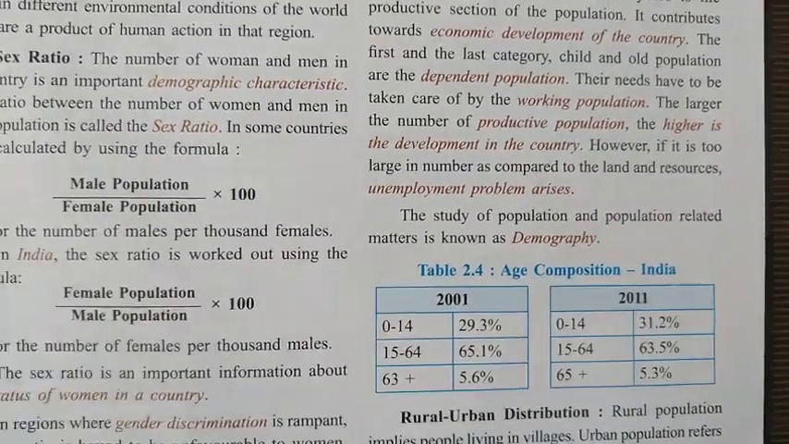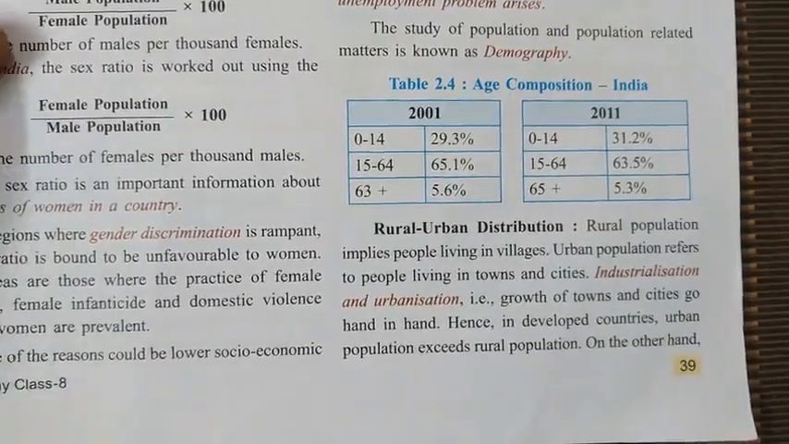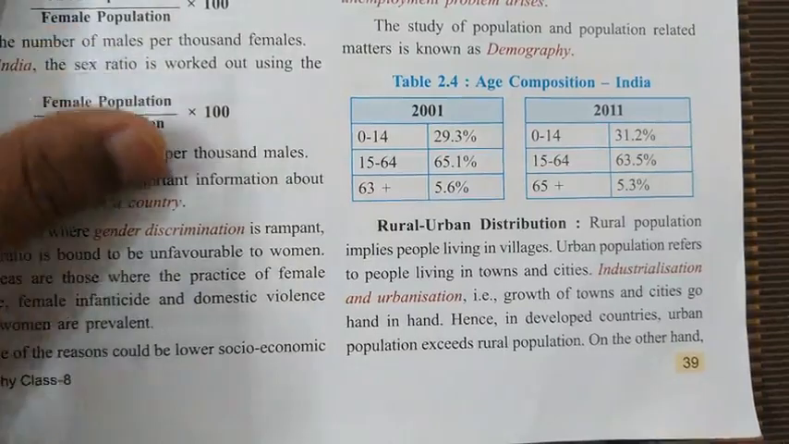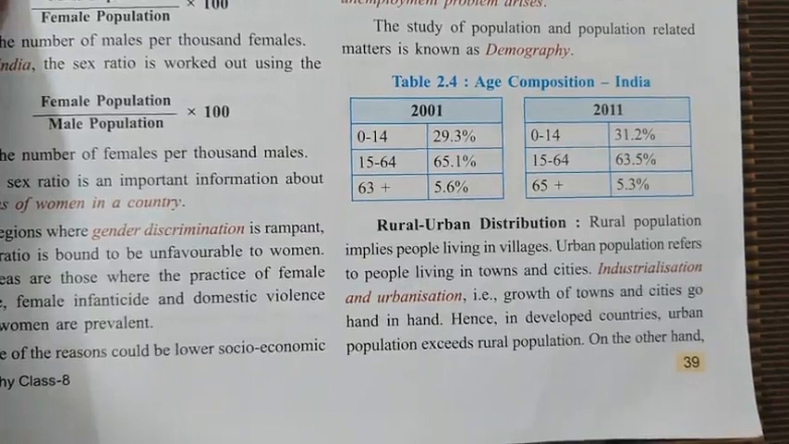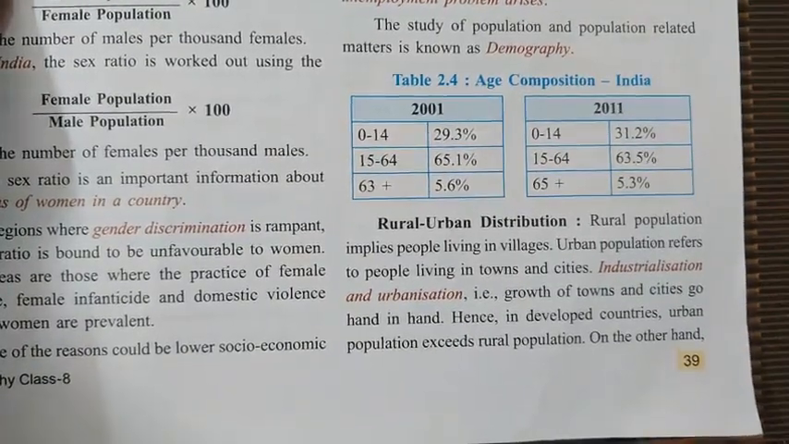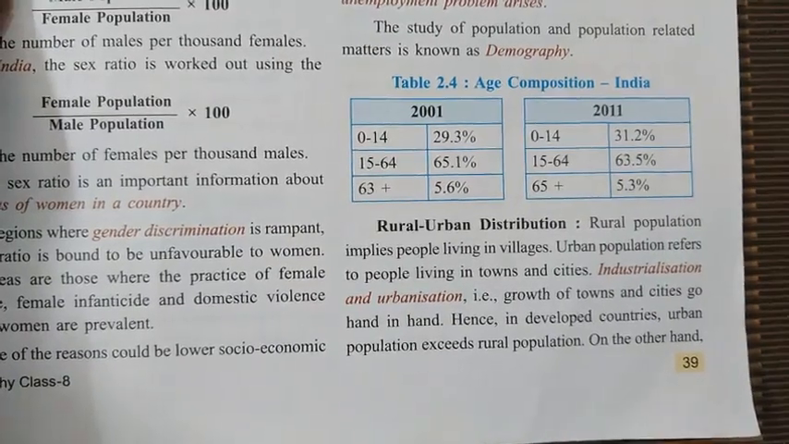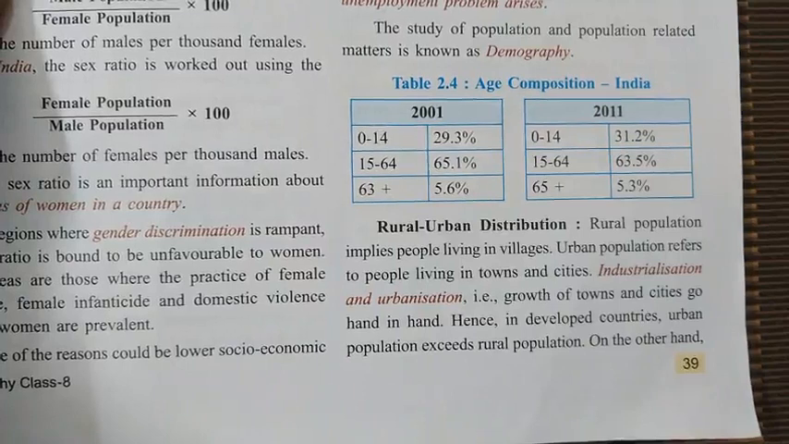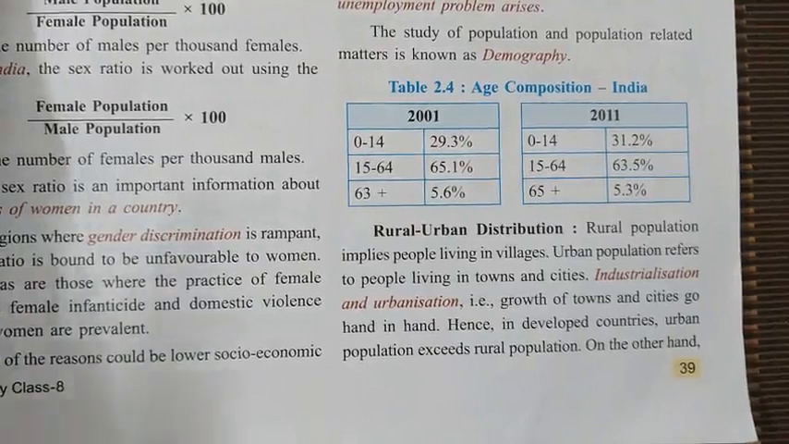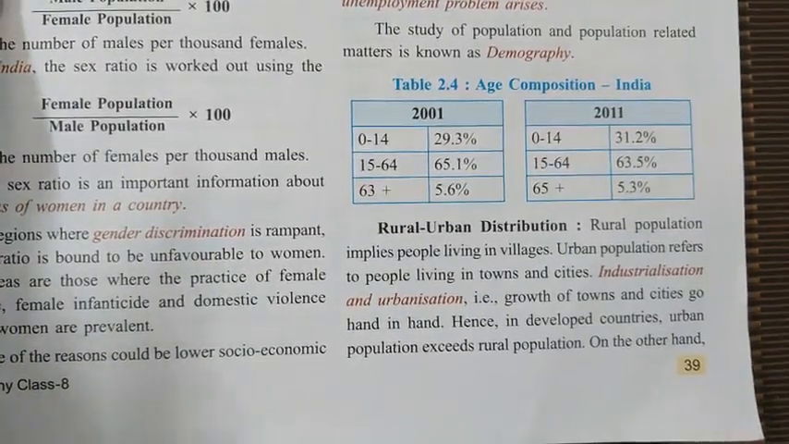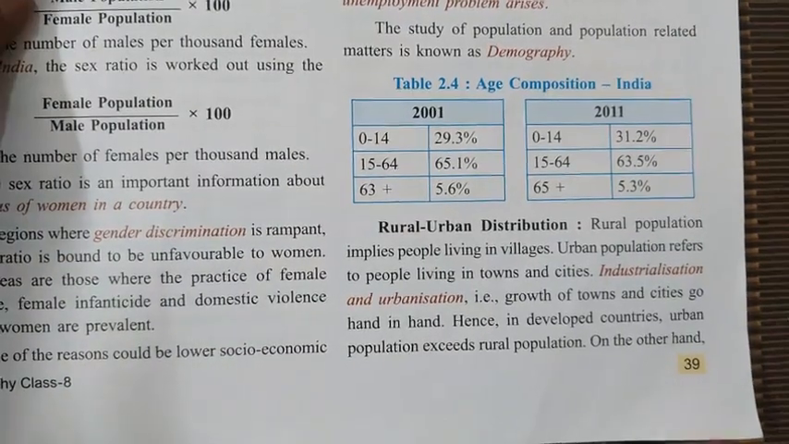Now next we are going to see the rural and urban population distribution. Rural population means the people who are living in villages. Before independence, more than 70% of people were living in villages. I am just telling you 70%, but actually it was much more. It was around 80% of people living in villages, and less than 20% were living in the cities.